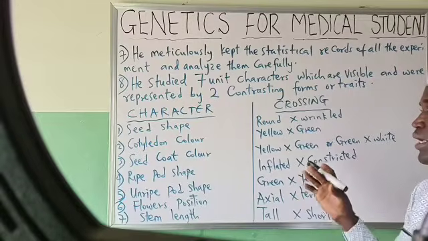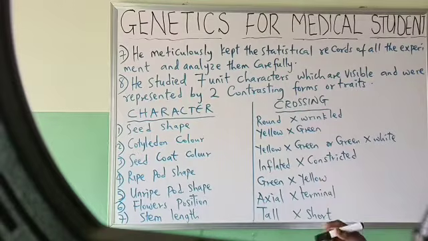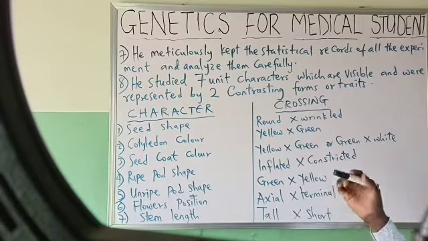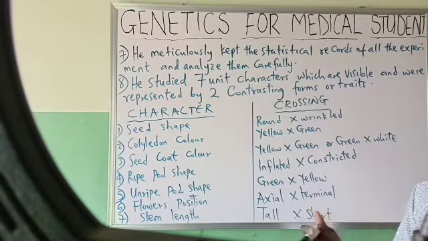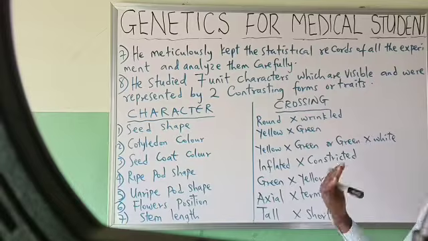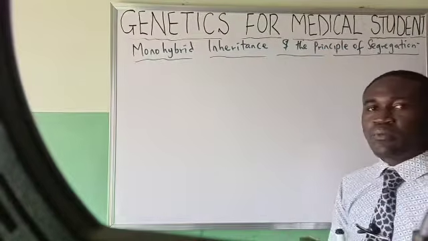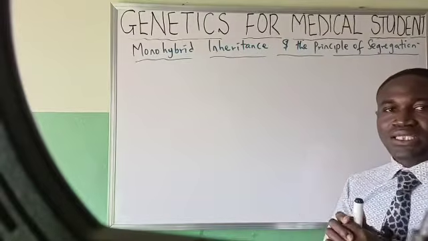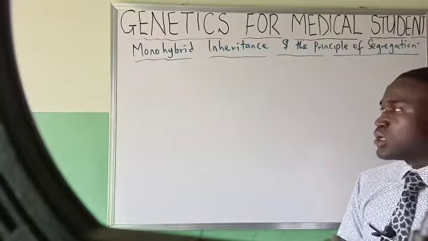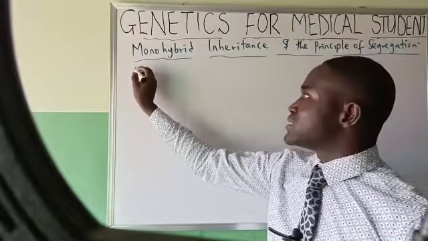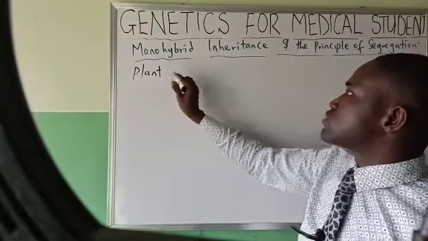We want to see an example of how the crossing was done by Mendel. We want to see one of the examples of how he did the crossing and the interpretation or conclusion he came up with from the crossing. Now let's see an example of how this scientist Mendel did his crossing. Now we'll pick plant height as the character we want to what? Cross.